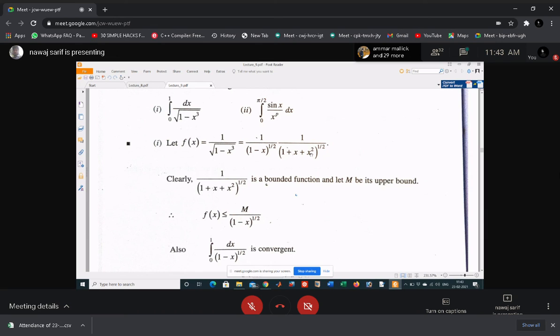Okay, and the upper bound of this function 1 by (1 plus x square) to the power 1 by 2 is capital M. Okay, now if this upper bound is capital M, then we can write this one as less than or equal to capital M. Okay, and we know that f(x) is the multiplication of this one, so this one is less than or equal to M multiplied by this one.